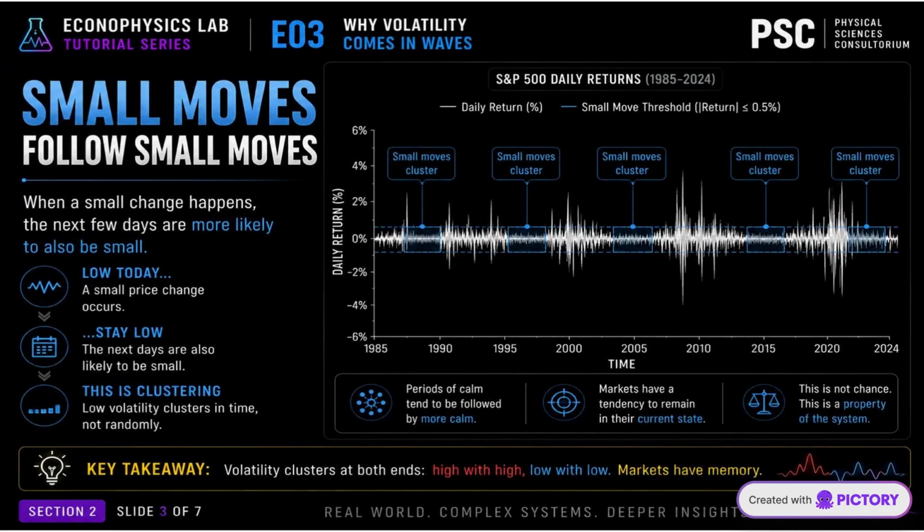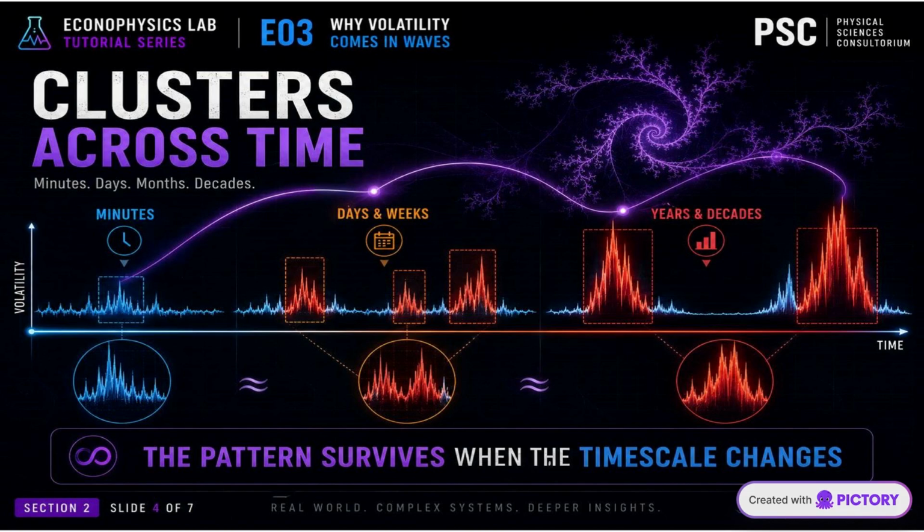When a small change happens, the next few days are more likely to also be small. This is clustering. Low volatility clusters in time, not randomly. This is the second signature of volatility clustering. Volatility clusters across time. Minutes, days, months, decades. The pattern survives when the timescale changes.